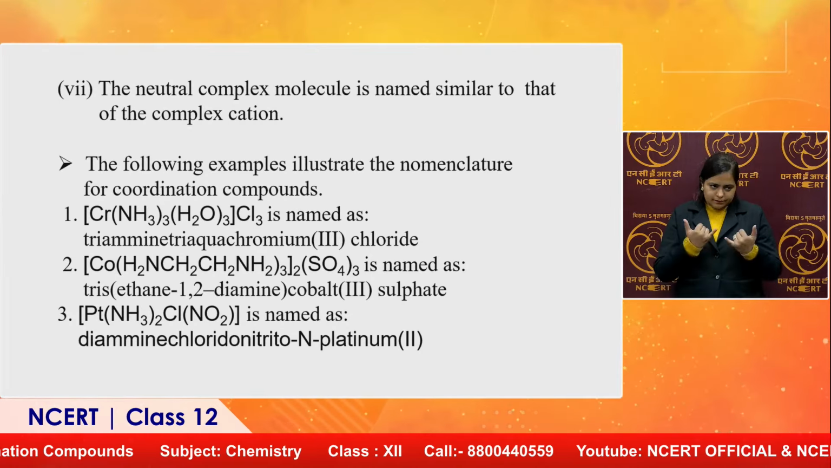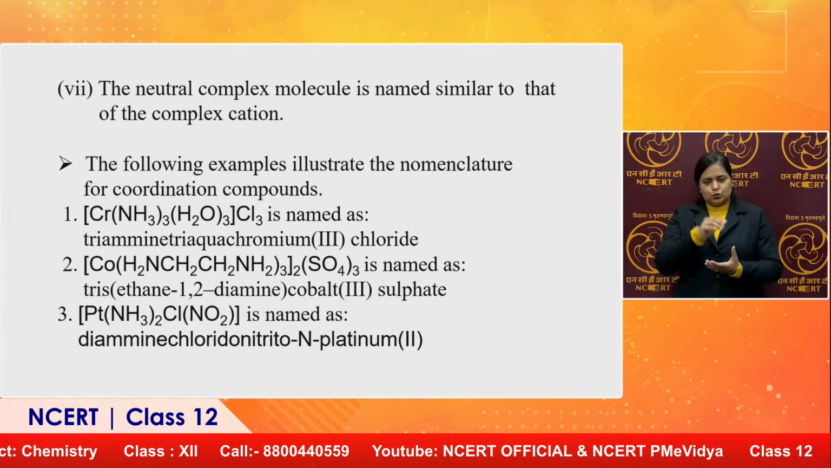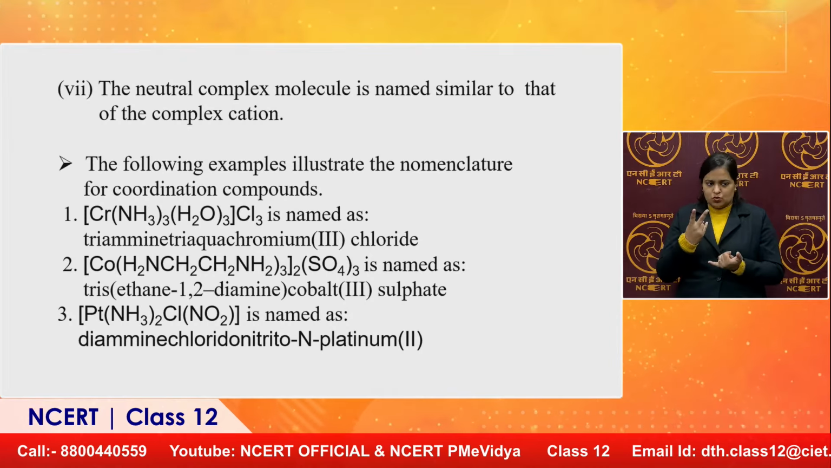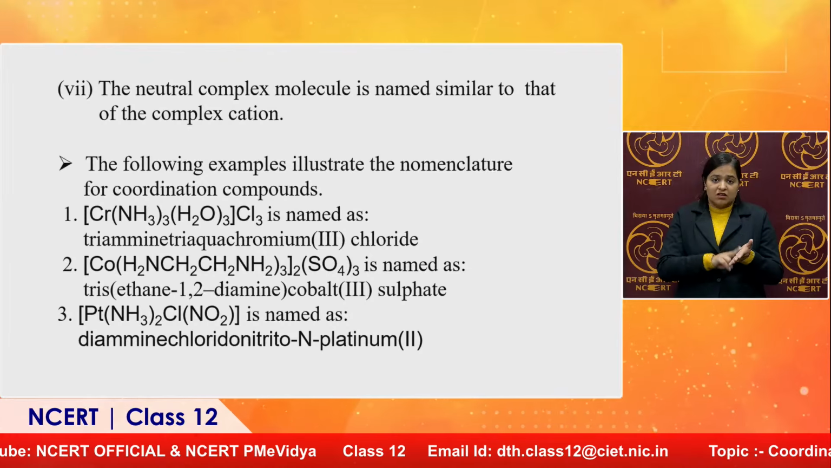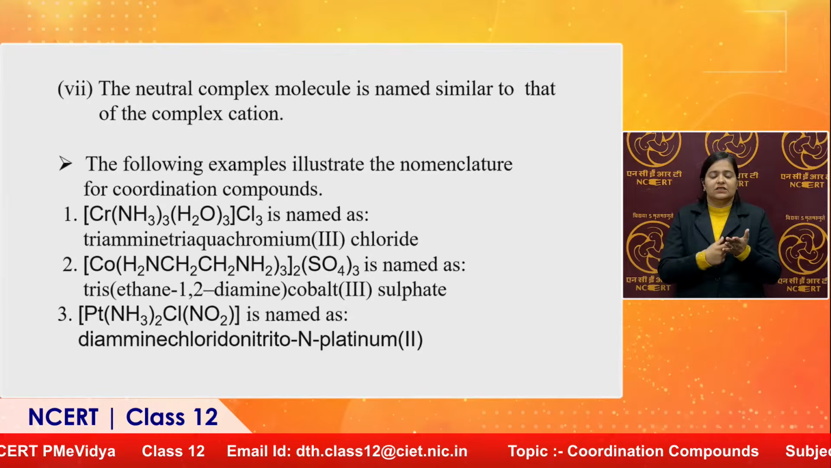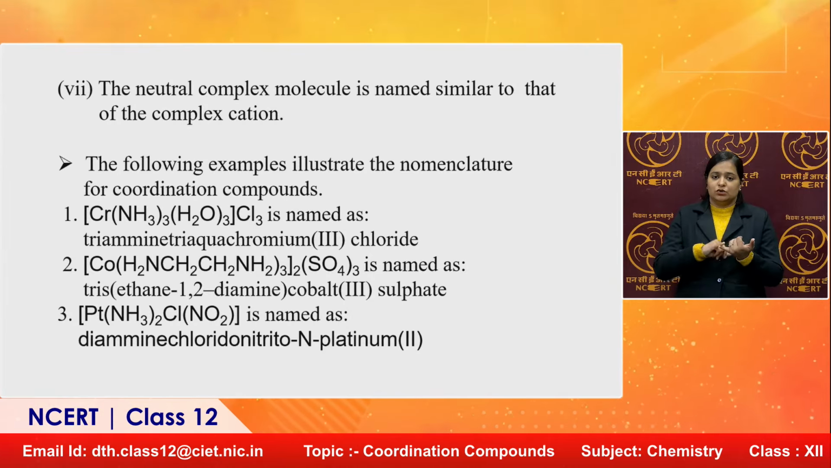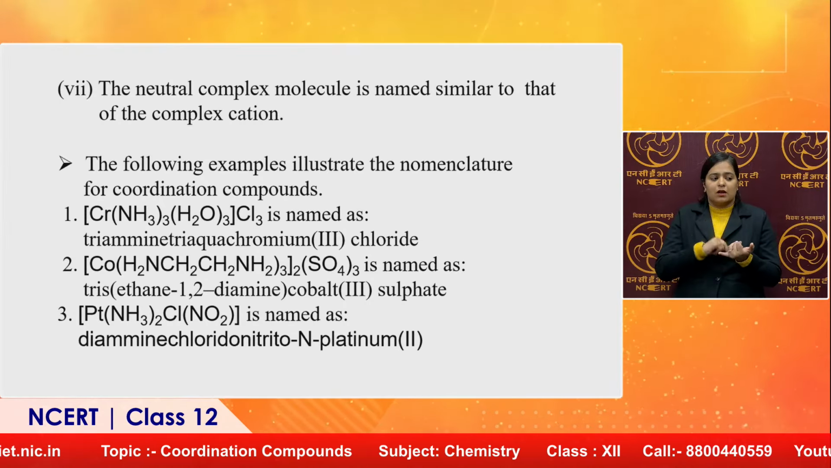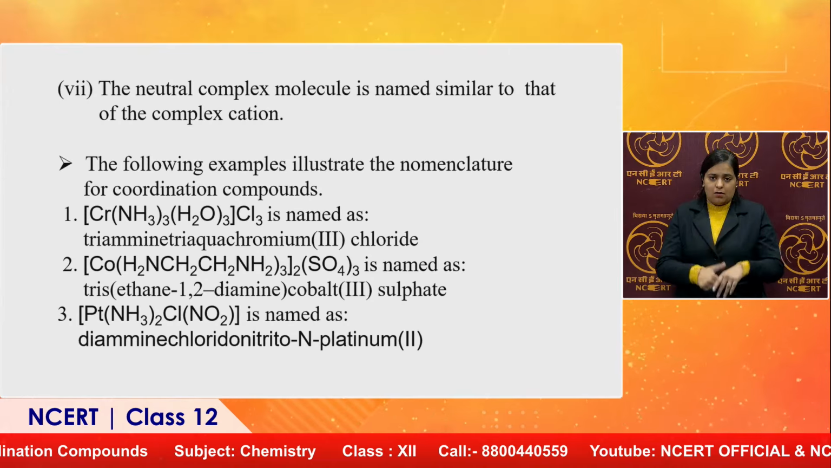Now, take one more example, that is [Co(NH2CH2CH2NH2)3]2(SO4)3. This is ethylene diamine. Ethylene diamine thrice is named as tris. Why is tris coming? Because NH2CH2CH2NH2 is coming 3 times, and it is ethane-1,2-diamine. So, tris(ethane-1,2-diamine)cobalt(III) sulfate.